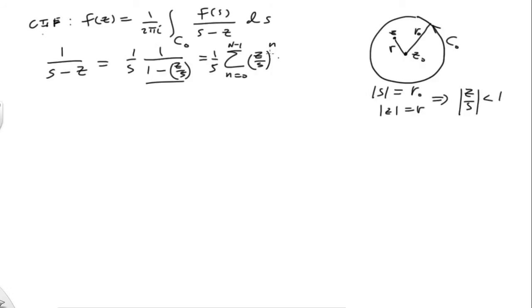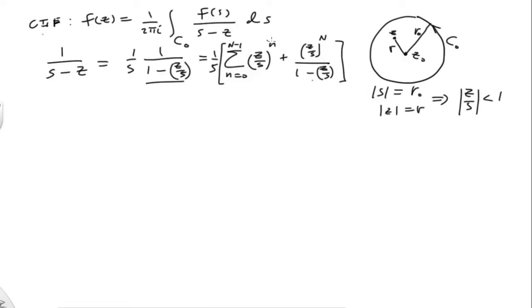So of course that satisfies our condition for convergence of these partial sums as capital N goes to infinity. And then we're going to do this plus z over s, in a big parenthesis, to the capital N power, all over 1 minus z over s. Okay, so that looks good.